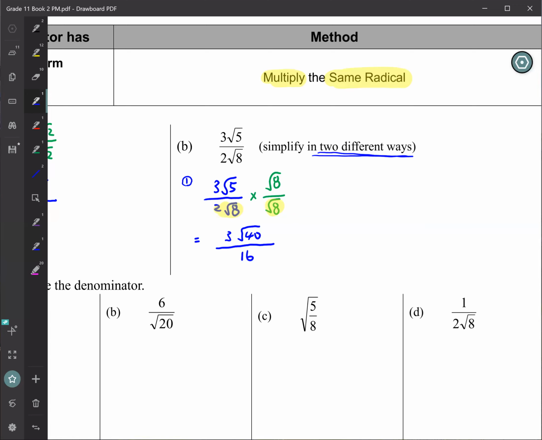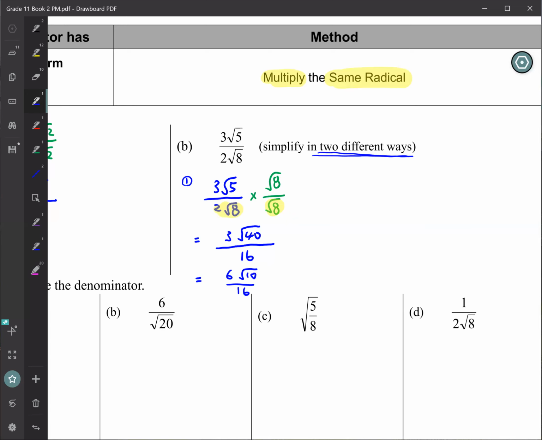But this one is not done yet. Do you know why it's not done? Why is it not finished yet? Because the 40 can be simplified. What can be taken out? 2. So what will be outside then? 6, and inside is 10. Very good. So 6 root 10 over 16.